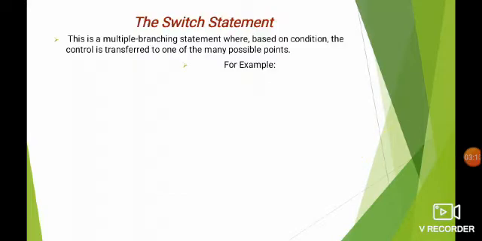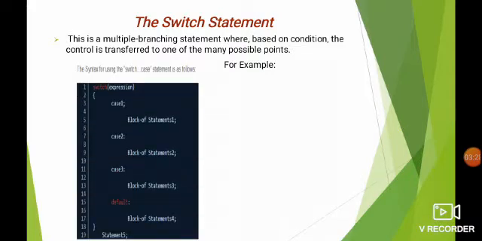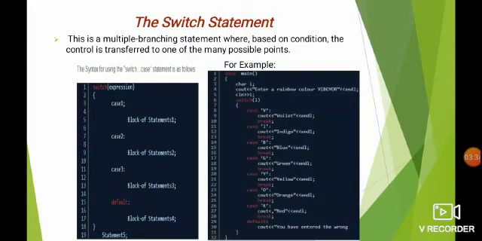Switch statement. The switch statement is called a multiple branching statement. That is, based on the condition, the control is transferred to one of the many possible points. It has been clearly given in the syntax. Switch of expression. The expression is the condition. Based upon the condition, the control is going to transfer to many points like case 1, case 2, case 3 or to the default value. It has been given clearly in this example.